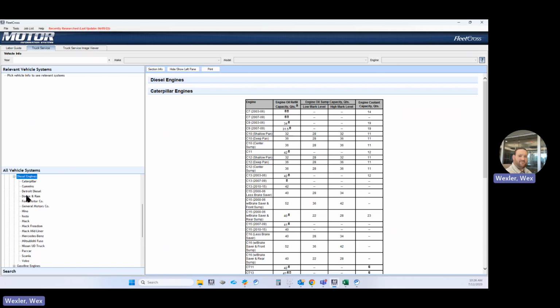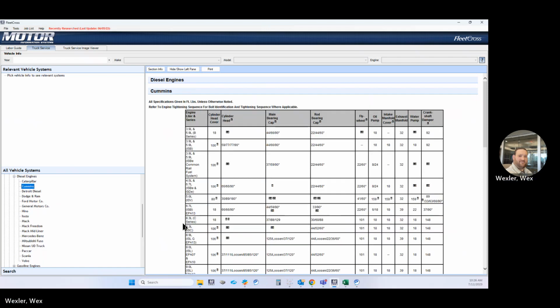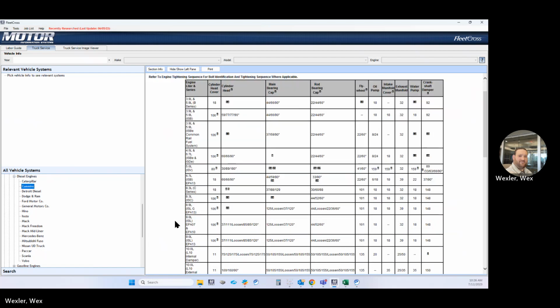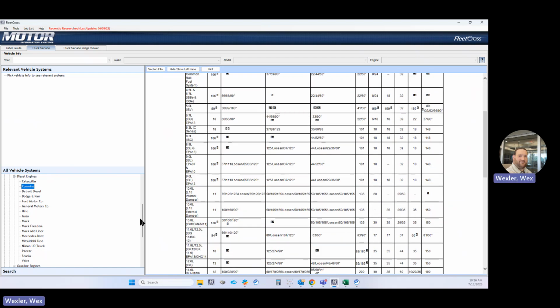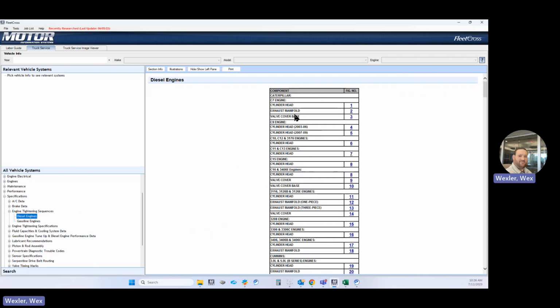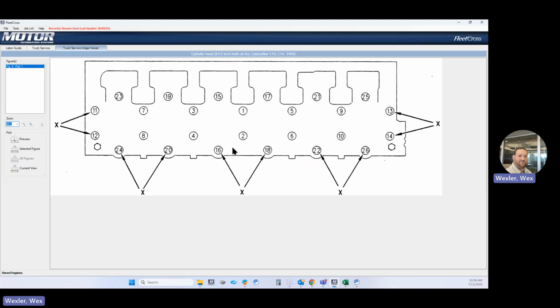Engine tightening specifications. This is going to be your torques, and also tightening sequences as well. So again, you just pick the correct engine, say a C15. It'll give you your tightening sequence to make sure that the repair is done properly.